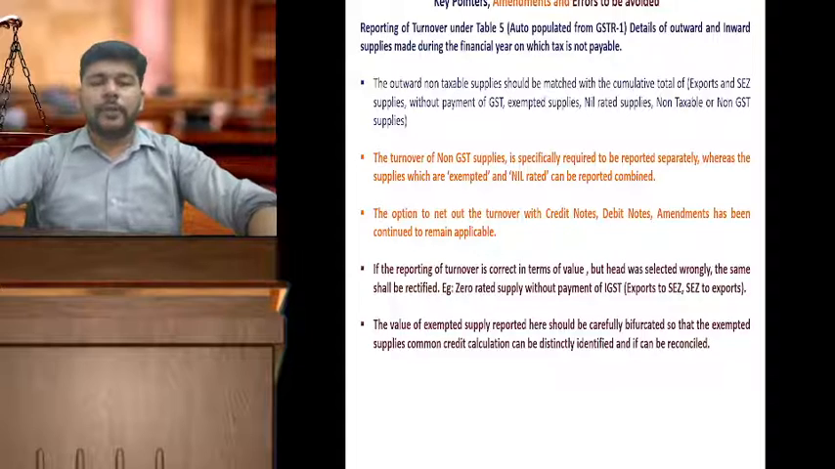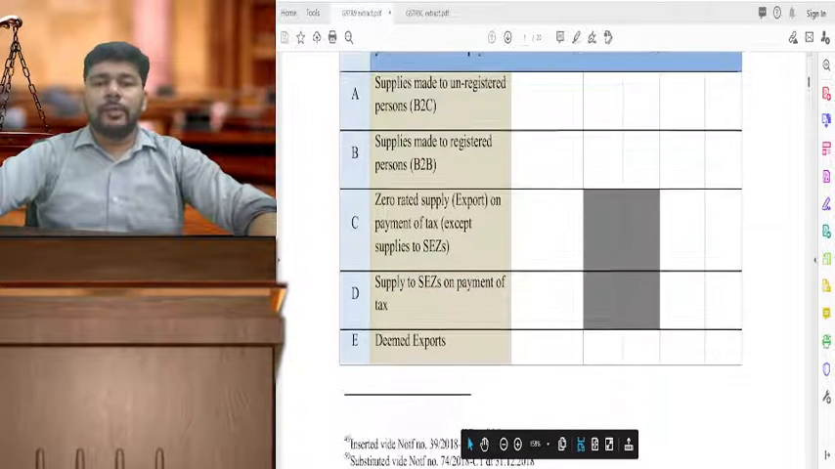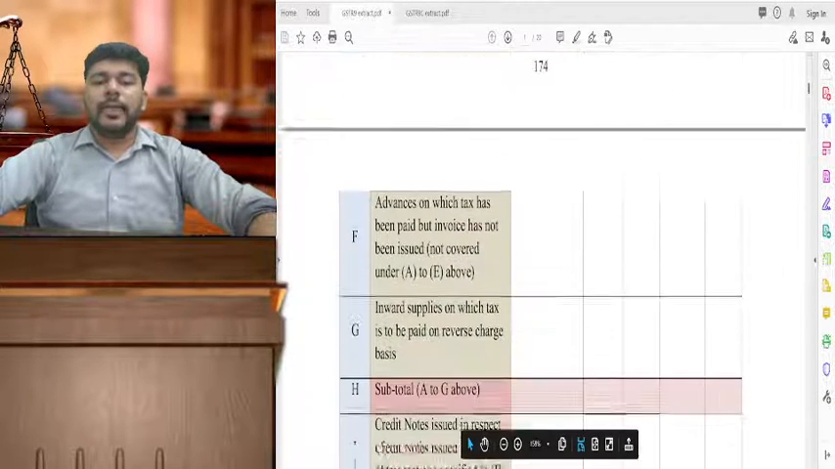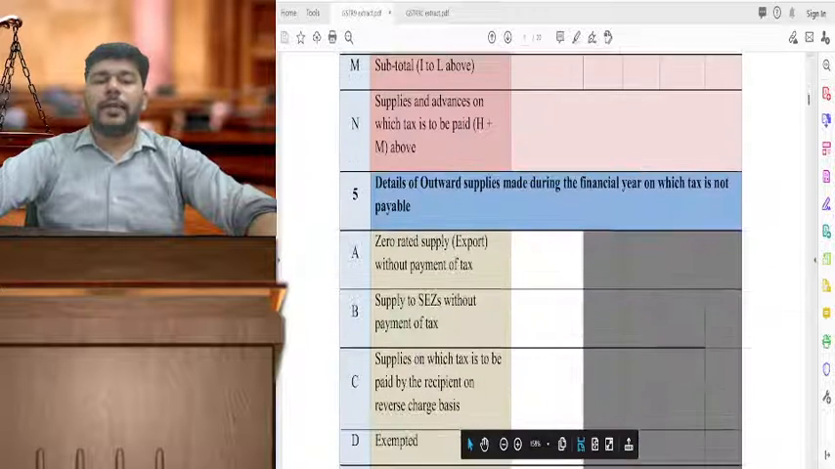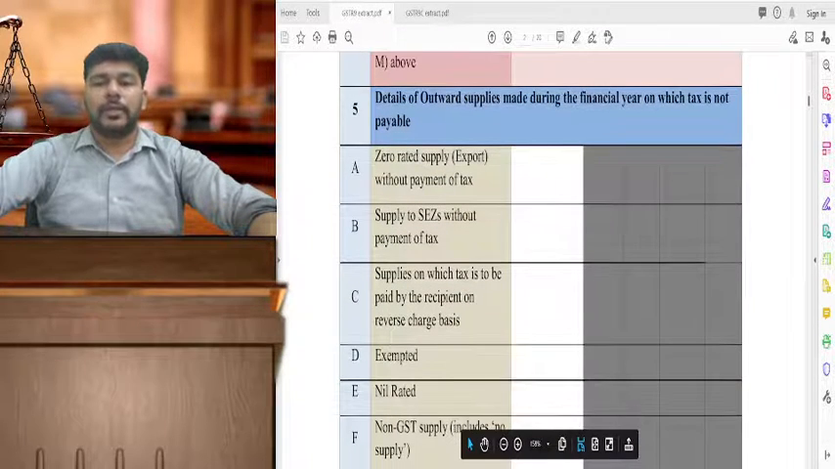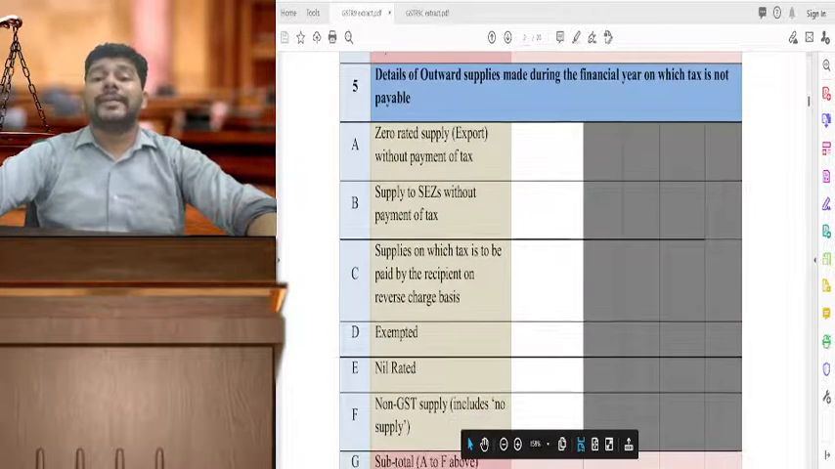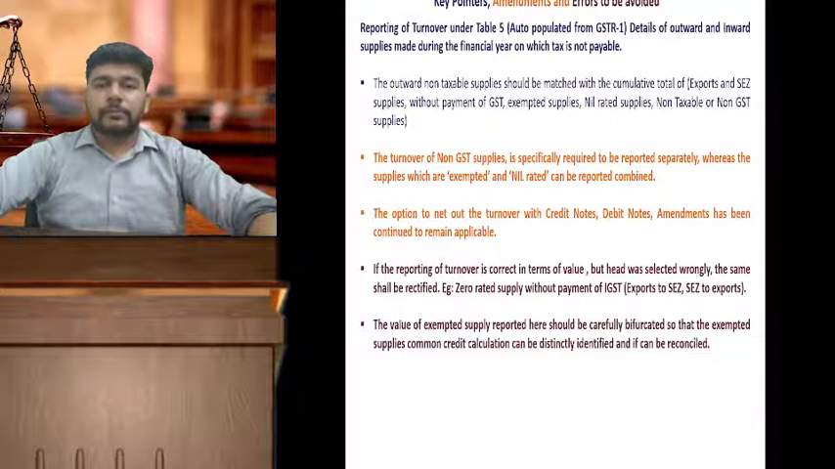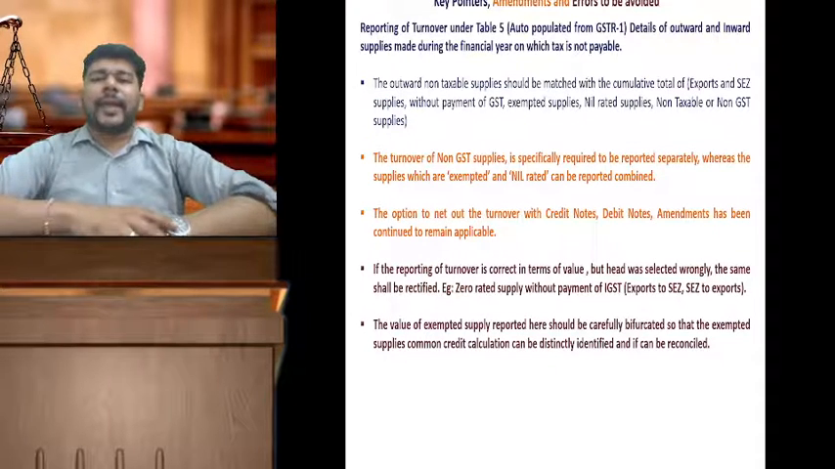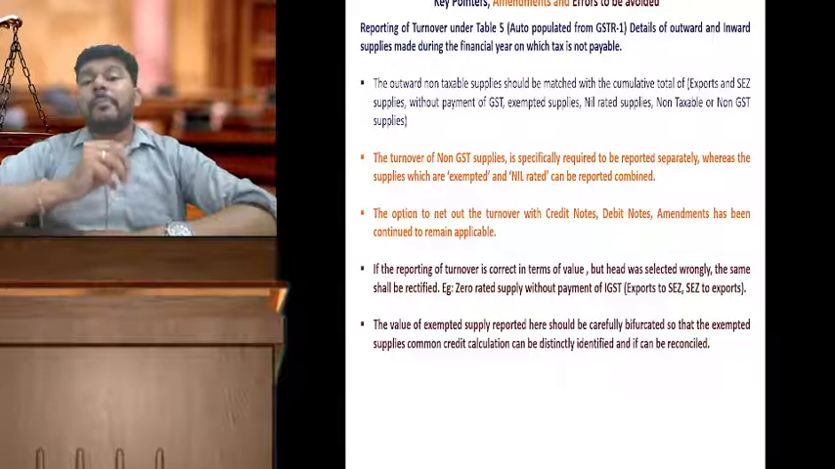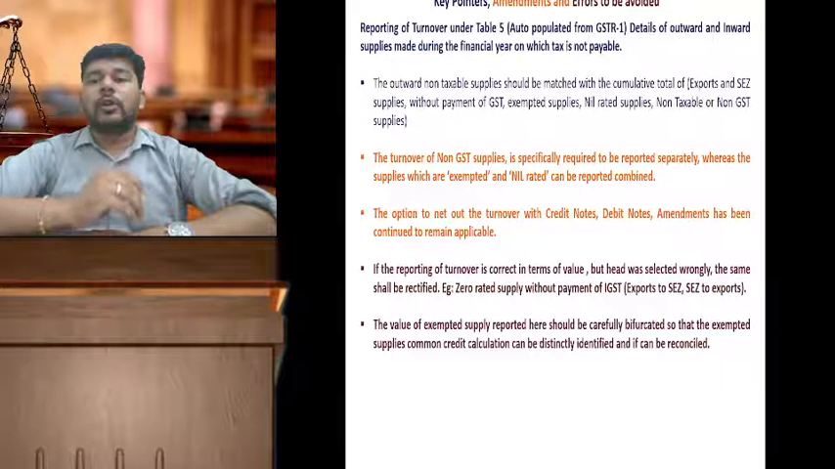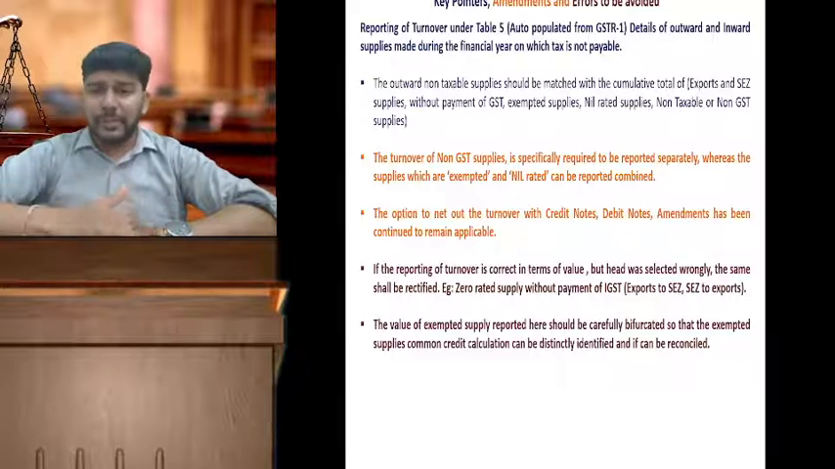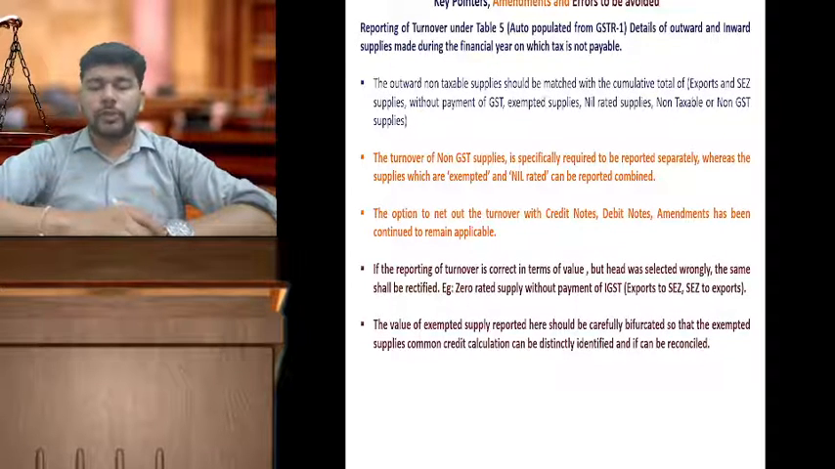So friends, we are now referring to this particular table from the GSTR9, that is table number 5, details of outward supplies made during the financial year on which tax is not payable. Here again, the outward supply should be matched with the cumulative total of exports, SEZs, non-taxable supplies, non-GST supplies, everything which is there in your books of accounts.